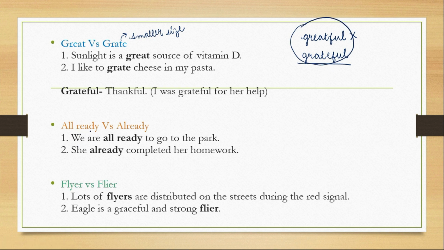The next word is already versus all ready. Here already means it is done, already made. All ready means we are all ready. We are all ready to go to the park means अभी जाने के लिए तैयार है. So all ready is सब तैयार है.